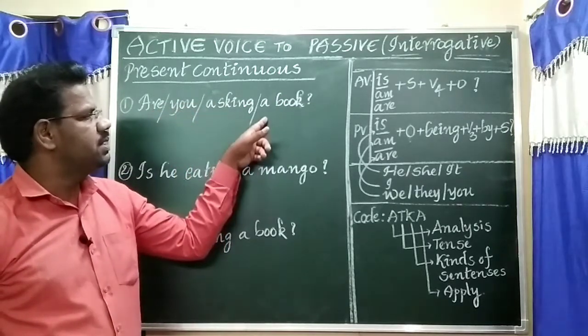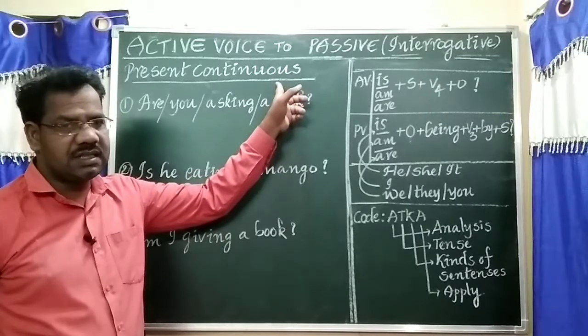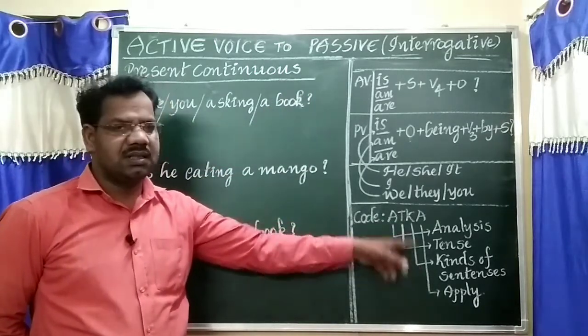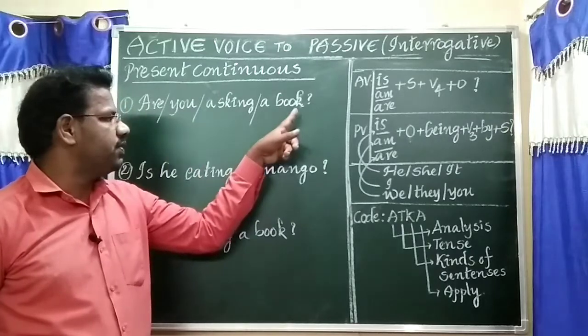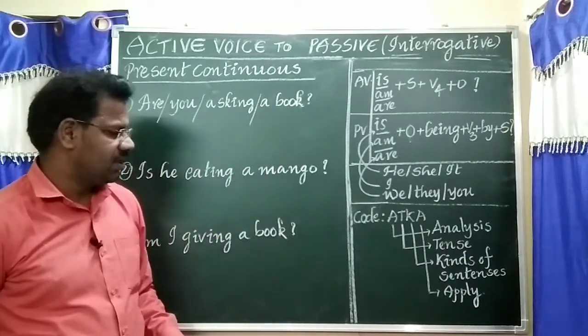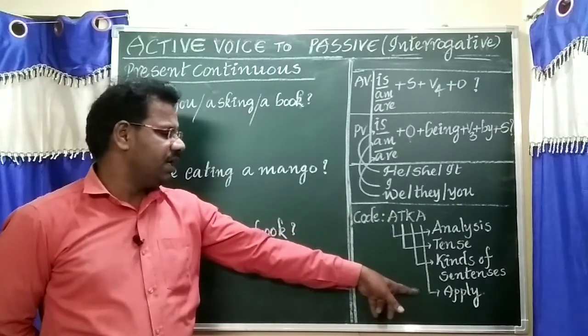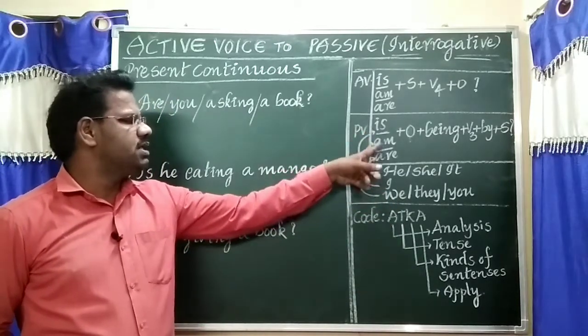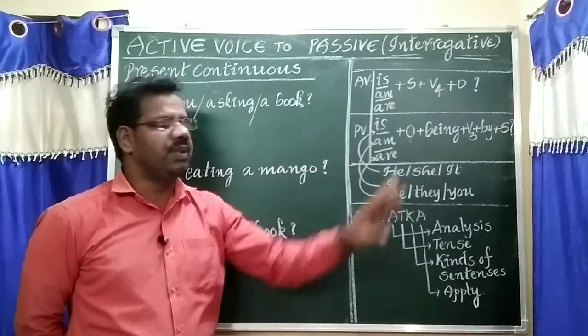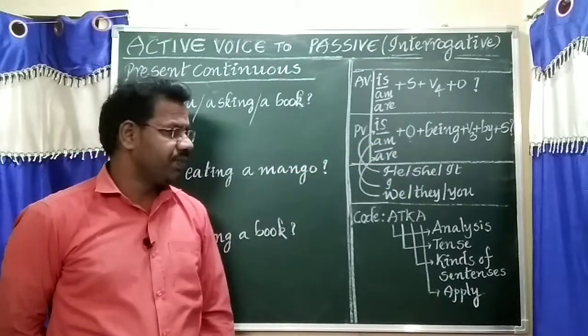Subject before object refers to present continuous tense. To find kinds of sentence: start with helping verb, ends with the question mark. This is interrogative sentence. And A for apply means is, am, are, object, being, V3, preposition by, subject.